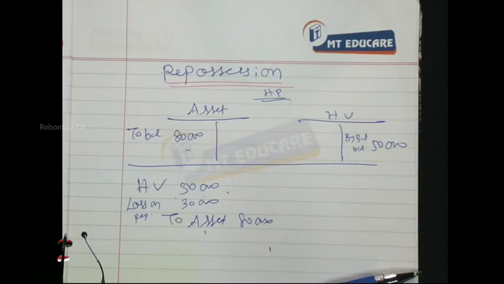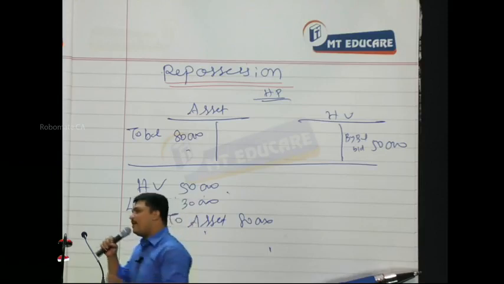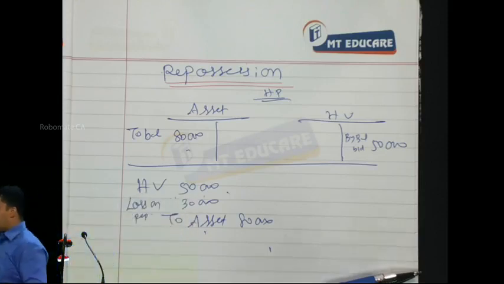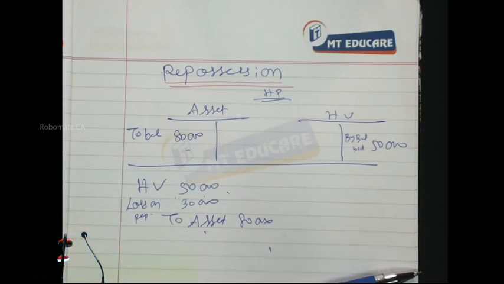Are you following? What do you mean by repossession? When the purchaser makes default, the vendor will take back the goods. That is called repossession: the asset goes out, the liability reduces. The entry will be: liability account debit at agreed value, to asset at book value. The difference is profit or loss, which will be transferred to P&L.